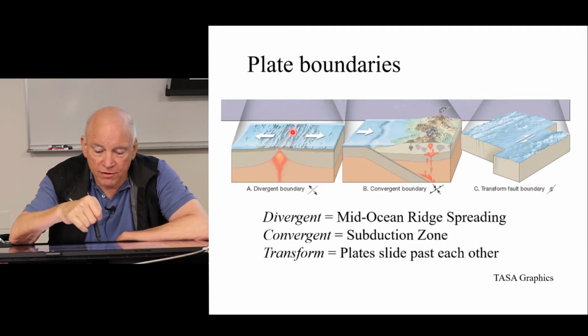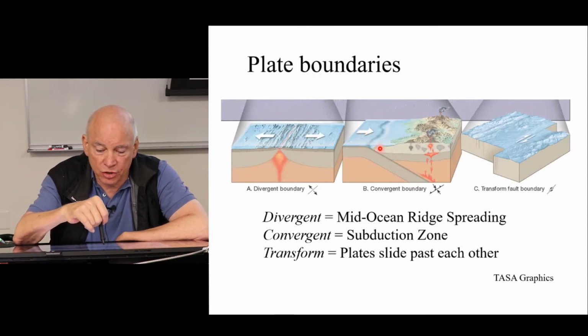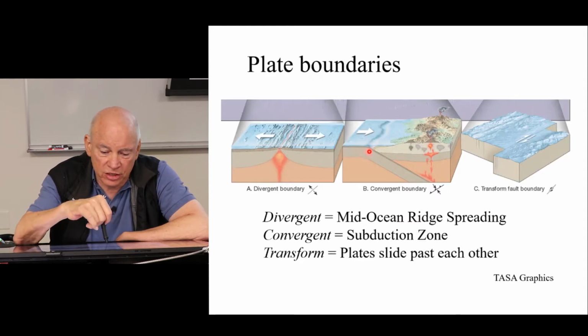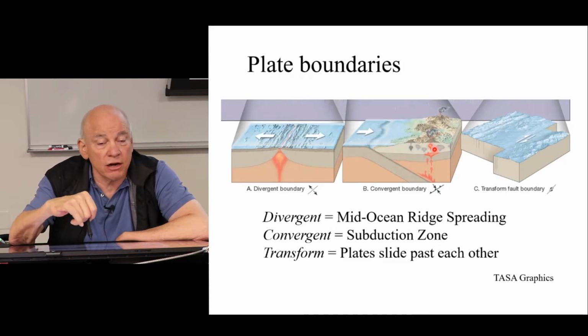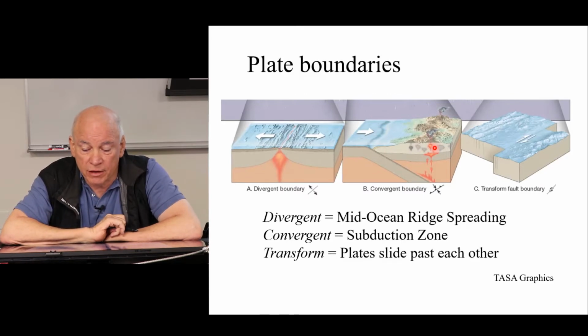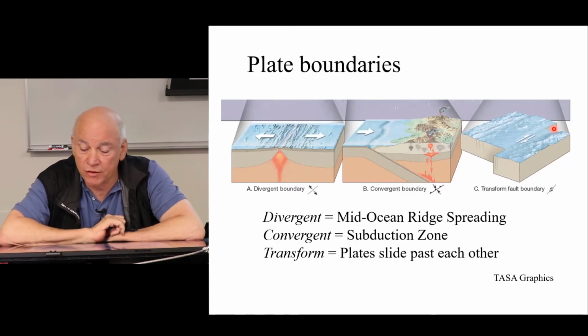Here we have a convergent plate boundary where you can see the plate moving towards it, and then there's volcanoes above the subducted slab, the lithosphere that's being destroyed, and there's an oceanic trench, and not shown here, but there's lots of earthquakes in here. And also this is where a lot of ore deposits form, which, as you'll see later in this course, is very important for the evolution of Latin America. And then a transform boundary is two plates moving past each other.